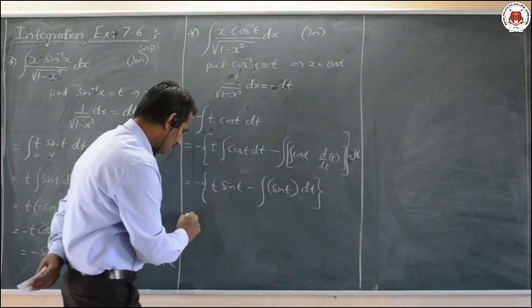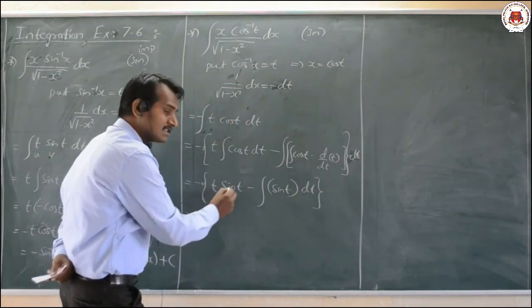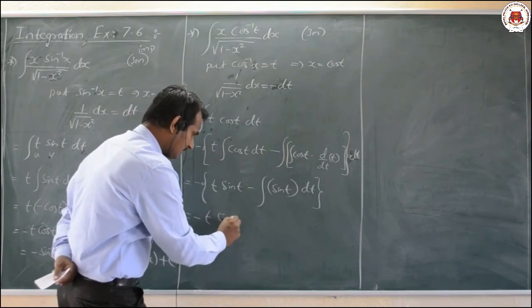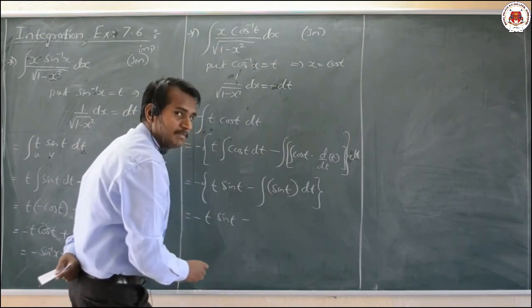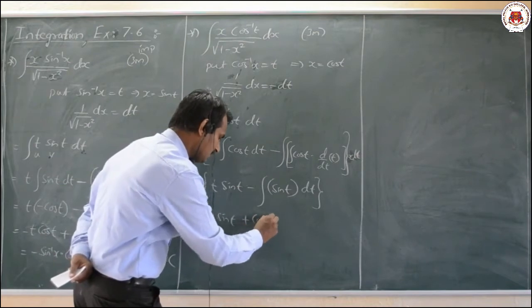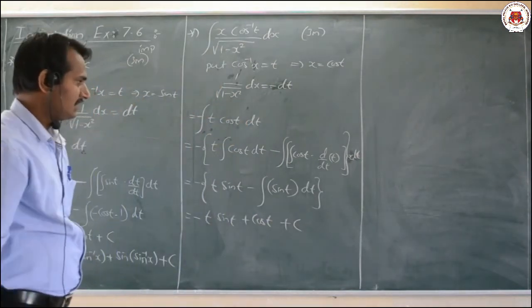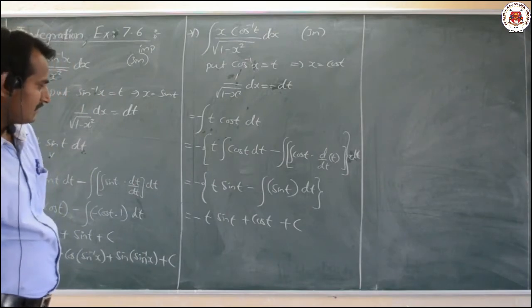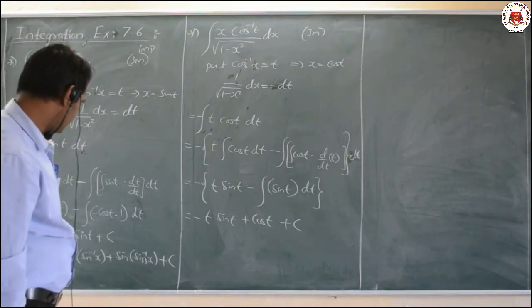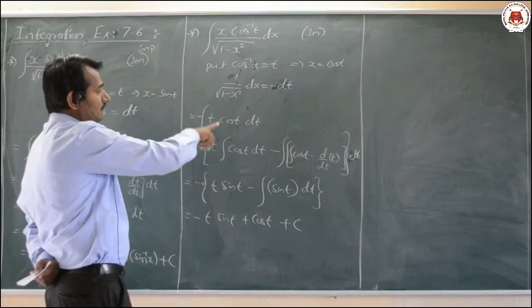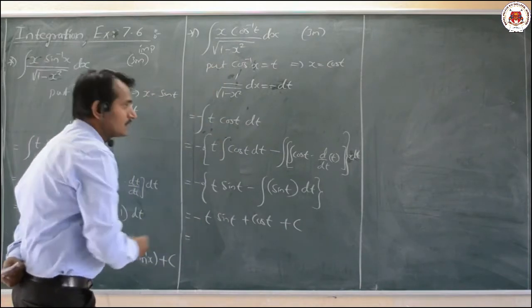Now here what we get, minus t as it is, sin t as it is, minus of integration of sin t will be minus cos t, minus into minus plus cos t plus an integral constant c here. So dear students, it is a very simple example related to our integration of t cos t. Now you have to substitute what do you mean by t.